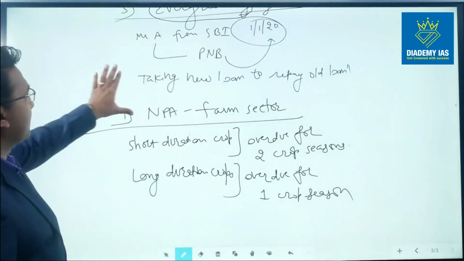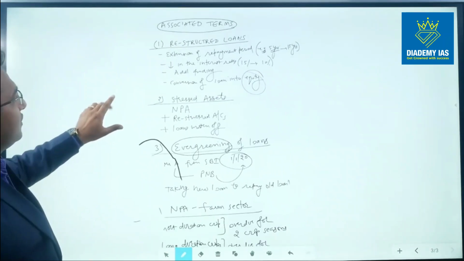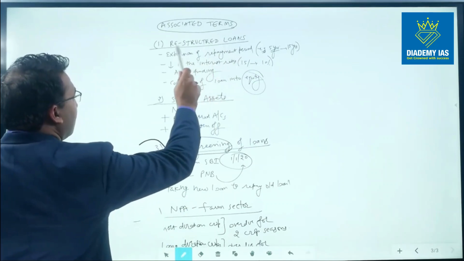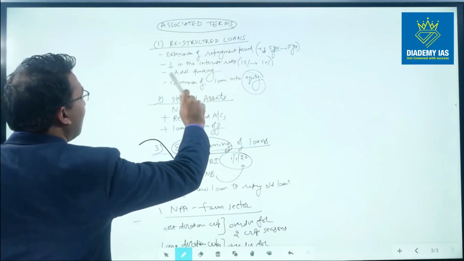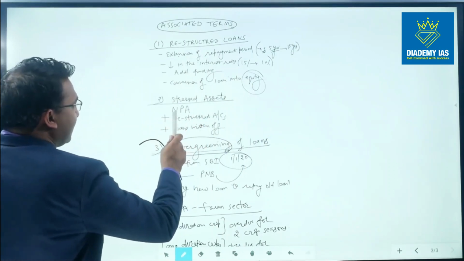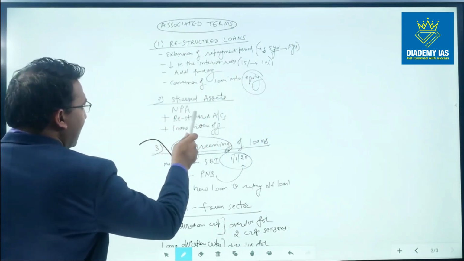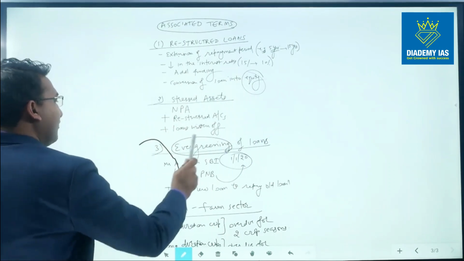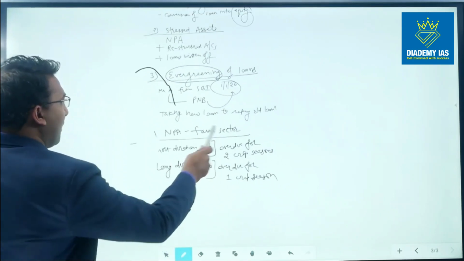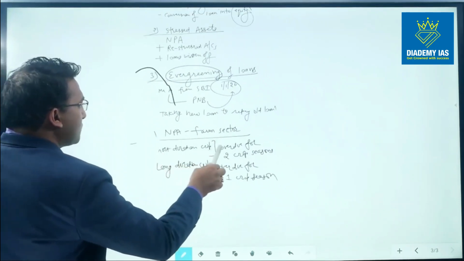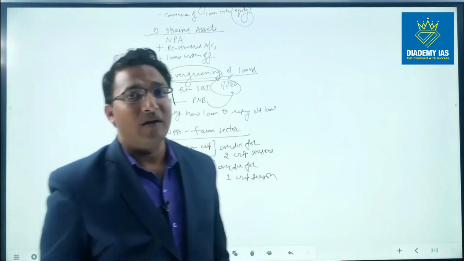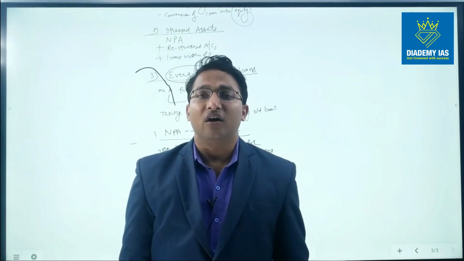Now, some associated terms. Restructured loans can be in 4 different forms: extension of repayment period, reduction in the interest rate, additional funding, conversion of loan into the equity. Second term is stressed asset. Stressed asset can be in the form of NPA, restructured account, or loan written off. Evergreening of loan means when the new loan is taken to repay the old loan. In case of farm sector, in case of short duration crops, the amount overdue for 2 crop seasons is NPA.